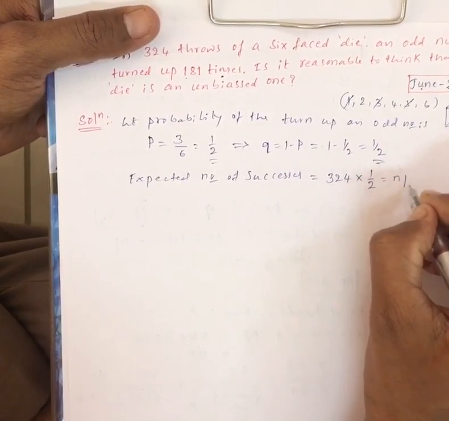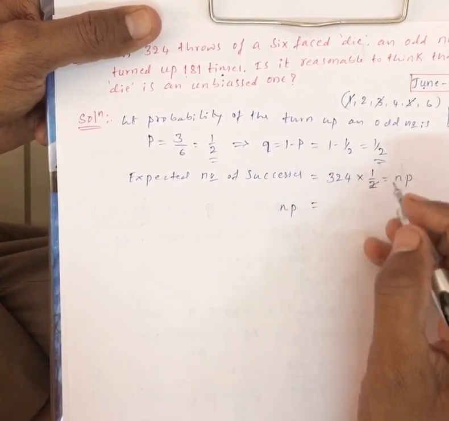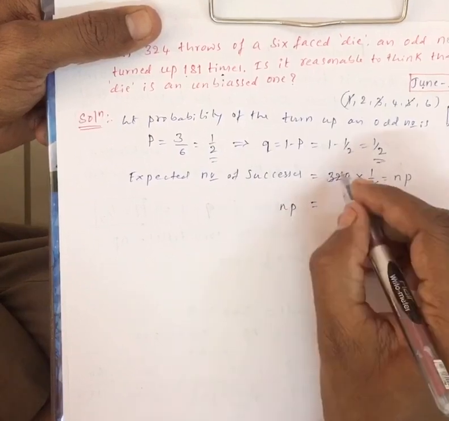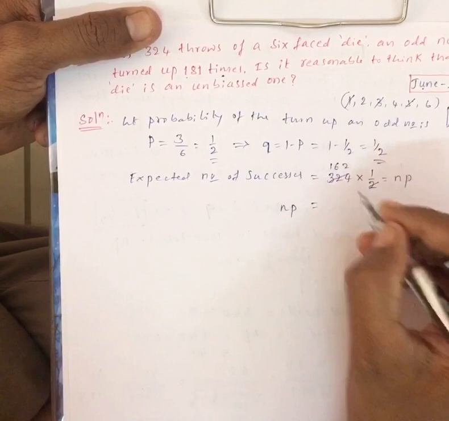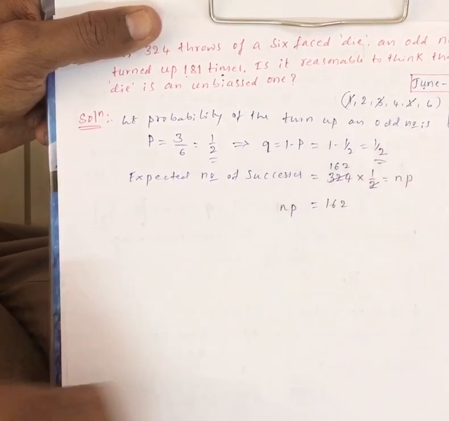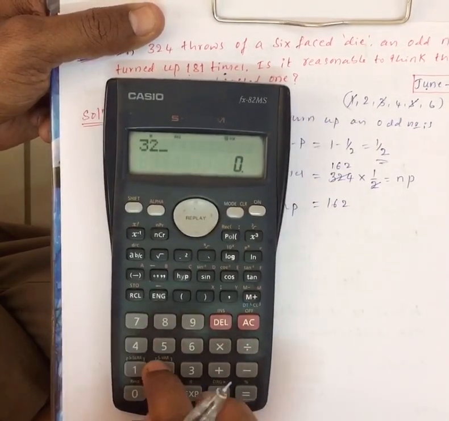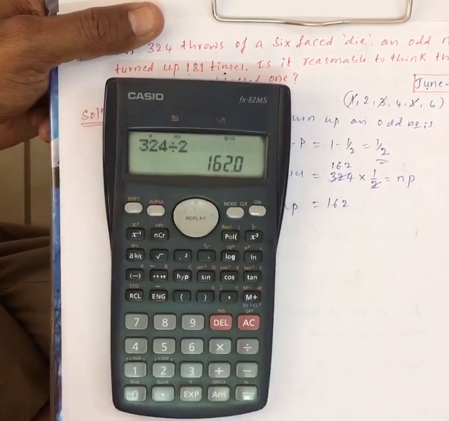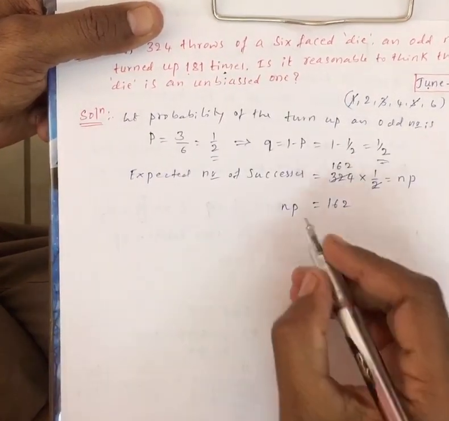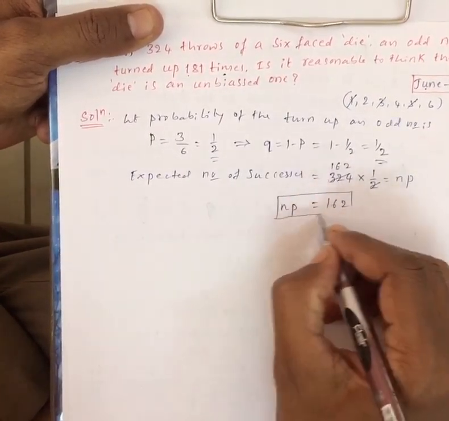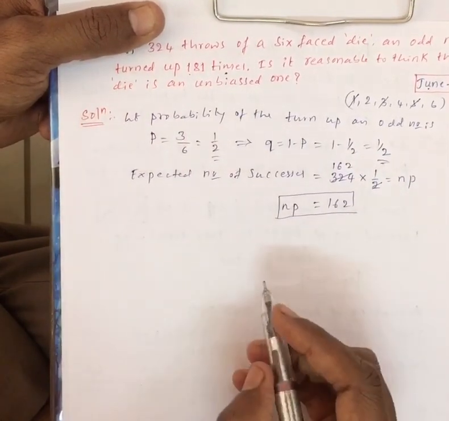So N into P, 324 divided by 2, is 162. If you want, you can use a calculator also. So NP is 162, nothing but the expected number of successes.